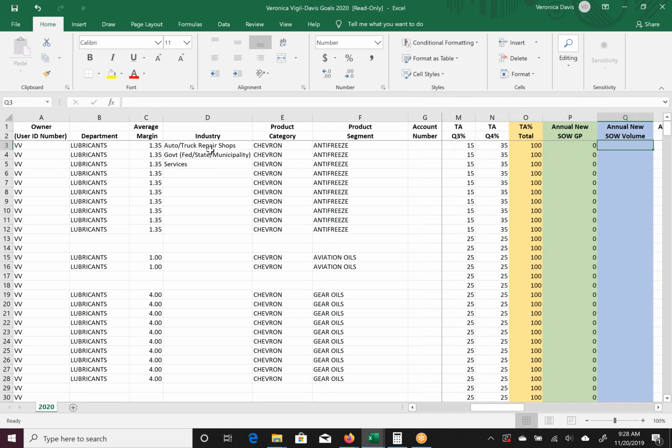Can I say that I'd still like to gain a little bit of volume in there? Sure. So let's say for this segment, I think I can do an additional drum. So I'm going to type in 55 gallons there.